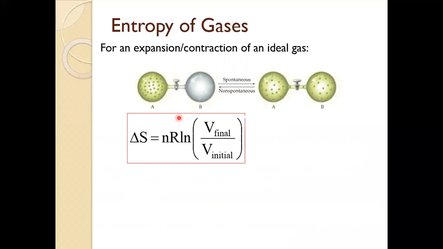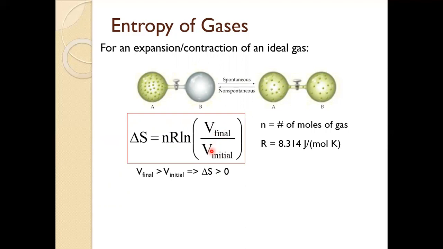For this particular process, we can not only predict the sign of delta S, but also even calculate delta S, because delta S is equal to n times R times the natural log of the ratio of the final volume to the initial volume, where n is the number of moles of gas and R is the gas law constant. In an expansion process, left to right in this picture, the final volume is greater than the initial volume, which means this ratio is greater than 1. The natural log of a number greater than 1 is positive, which gives us a positive delta S, as we'd expect, lower entropy to higher entropy, a positive change.